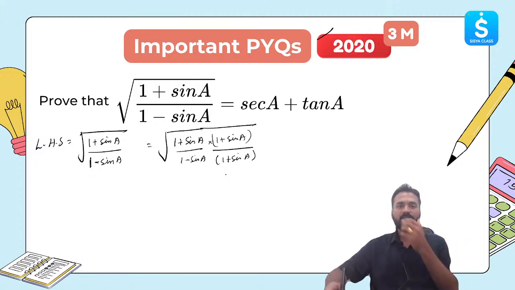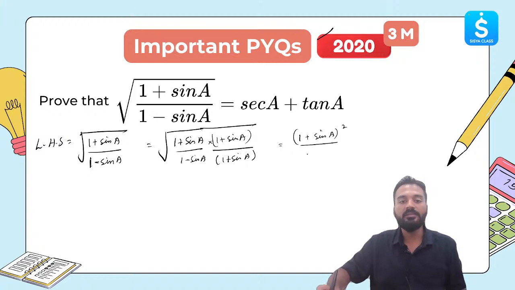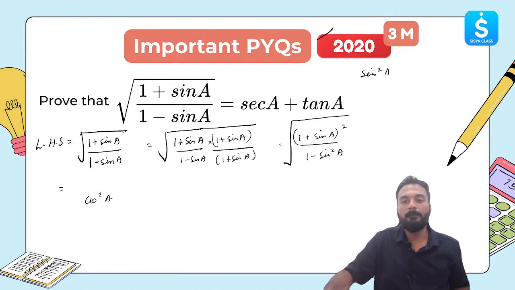1 plus sine A by 1 plus sine A is 1 only. So if I multiply like this, I'll get 1 plus sine A the whole square on the top. In the bottom, I'll get 1 minus sine square A, and I'll get a under root as well. Now 1 minus sine square A is equal to cos square A, because sine square A plus cos square A is equal to 1.